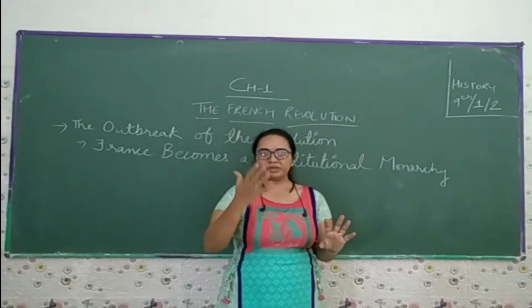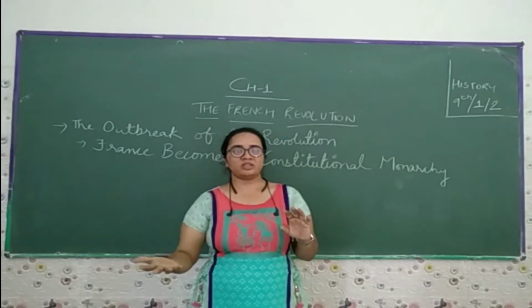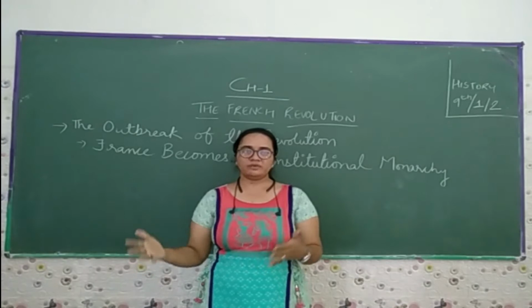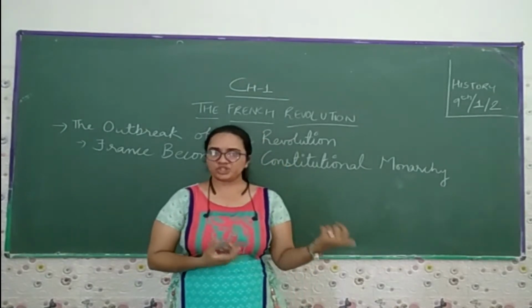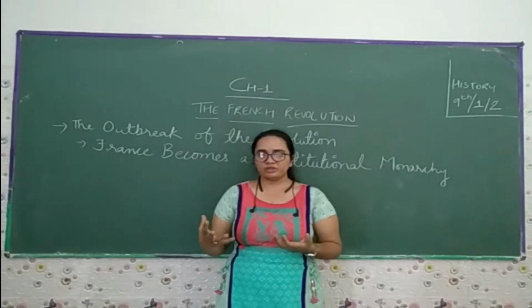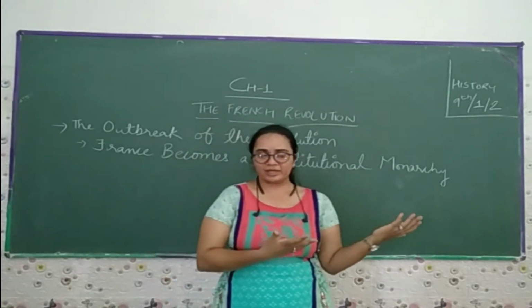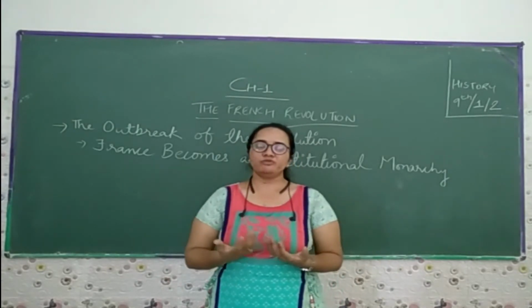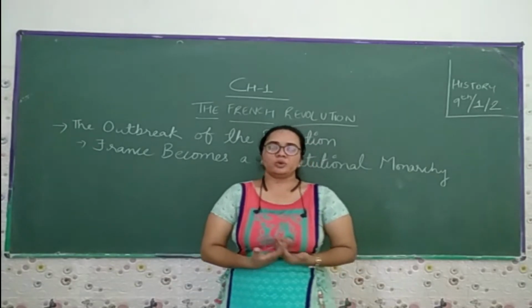Now the peasants who did agriculture, or cultivation, gave one-tenth of their produce as tax to the church, and the rest of the tax taken by the state they paid as direct tax. So you can see how much burden was on them and how much exploitation was done by the royals, or the rich people.